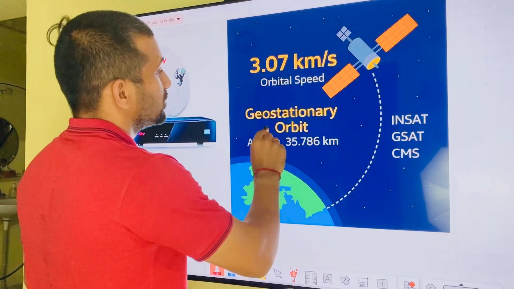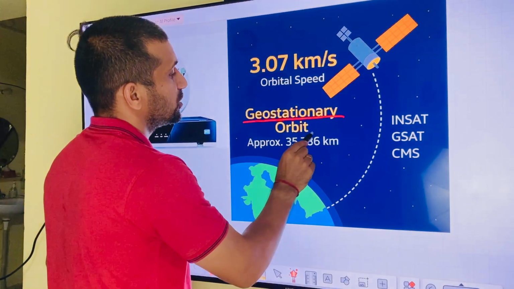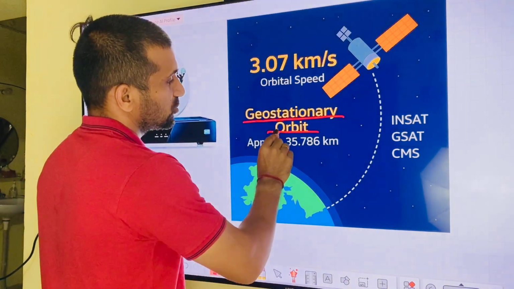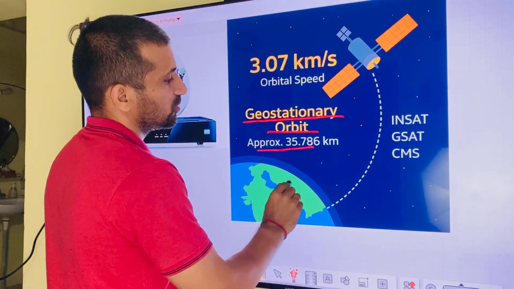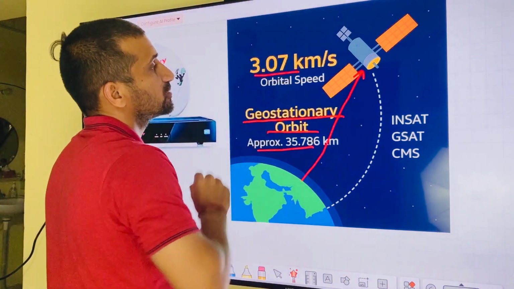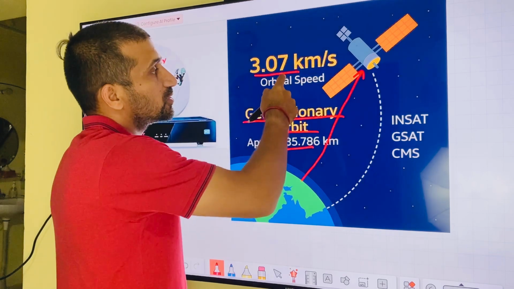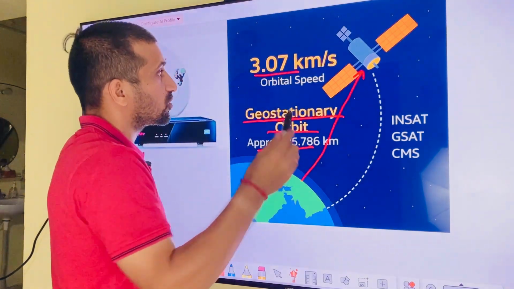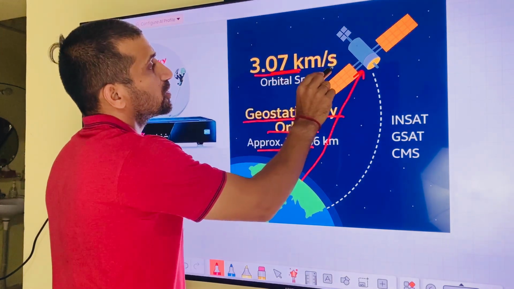Now this is called a geostationary satellite. This orbit is almost, as I already told, 36,000 kilometers away, and its speed is about 11,000 kilometers per hour, or 3 kilometers in 1 second.